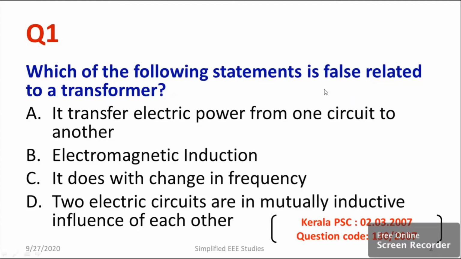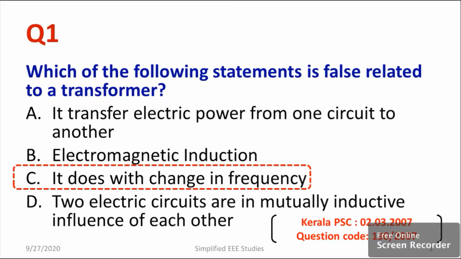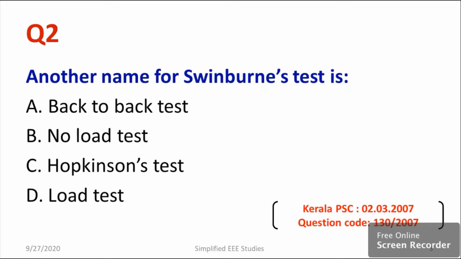So our question is to identify the false statement from the options. I need to opt for option C. Option C is the right answer. Okay, I would like to discuss the next question.